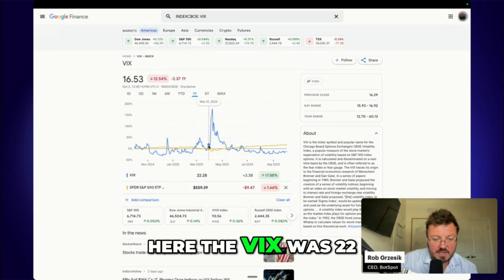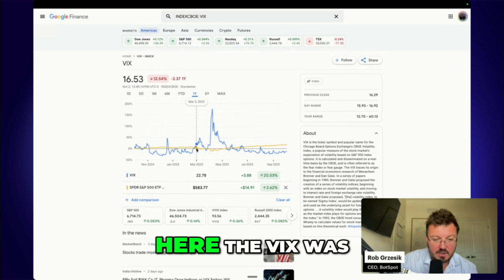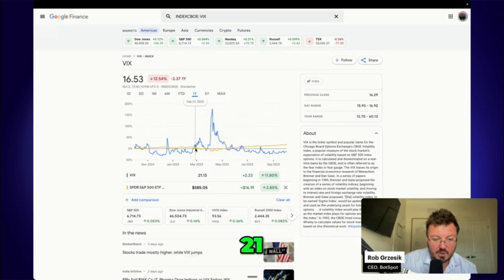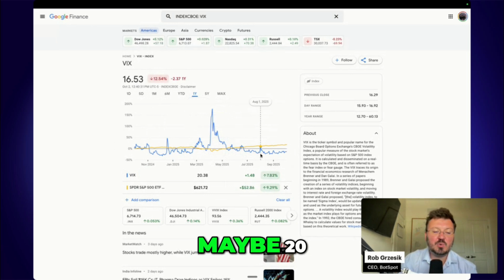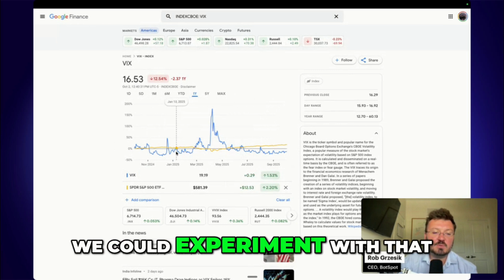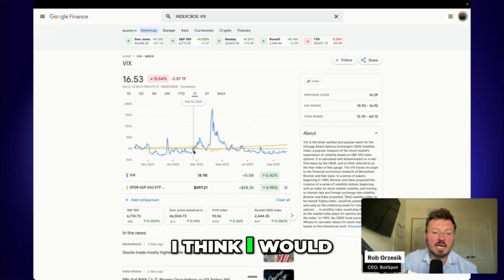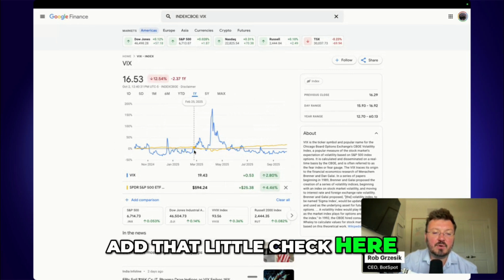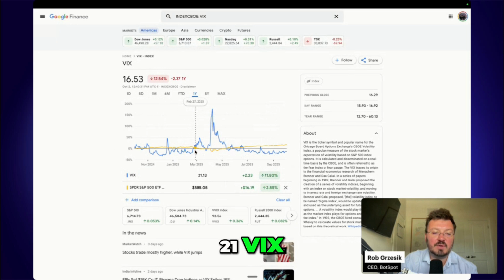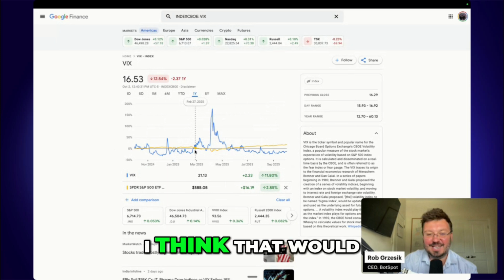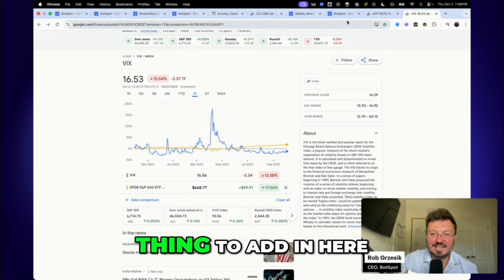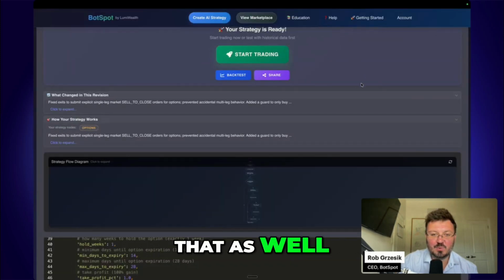So here, the VIX was 22, perfect. Here the VIX was 21. So I think I'd put in a VIX protection of like 20. If the VIX is above 20, let's just not trade. Maybe 20, maybe 21, we could experiment with that. But I would add that little check here. If we're above a 21 VIX, let's just not own anything. I think that would be a very nice thing to add in here, so I'm going to add that as well.